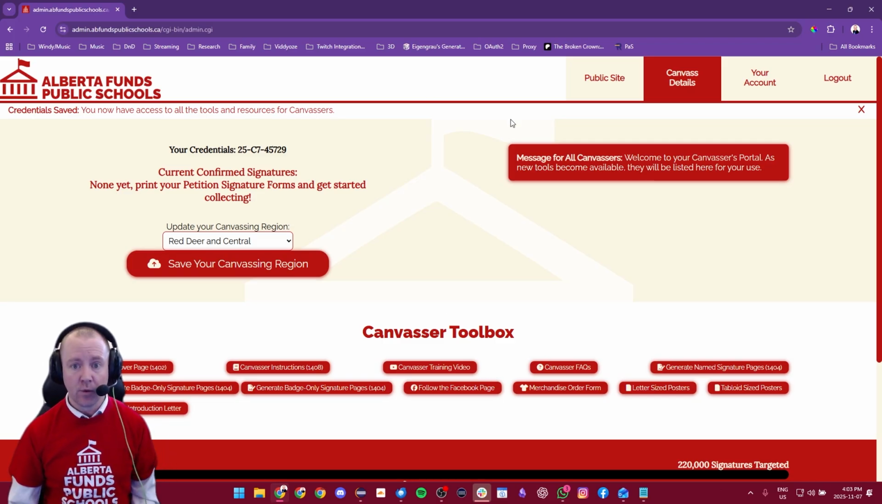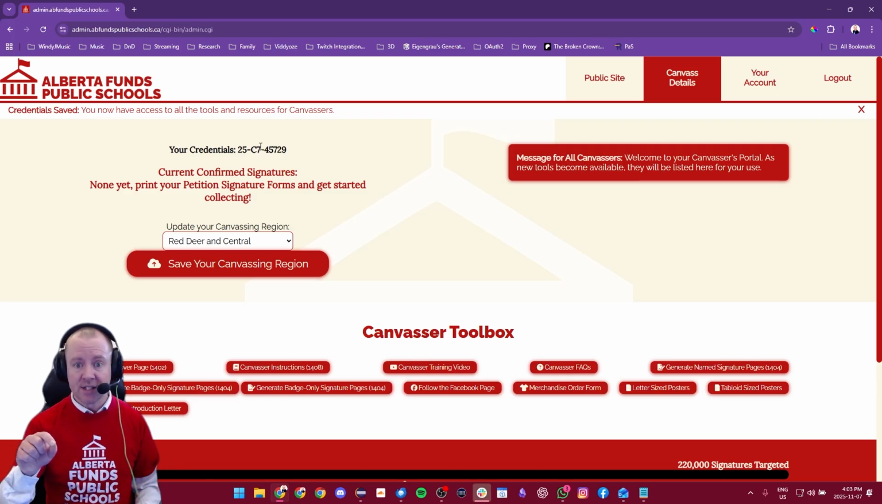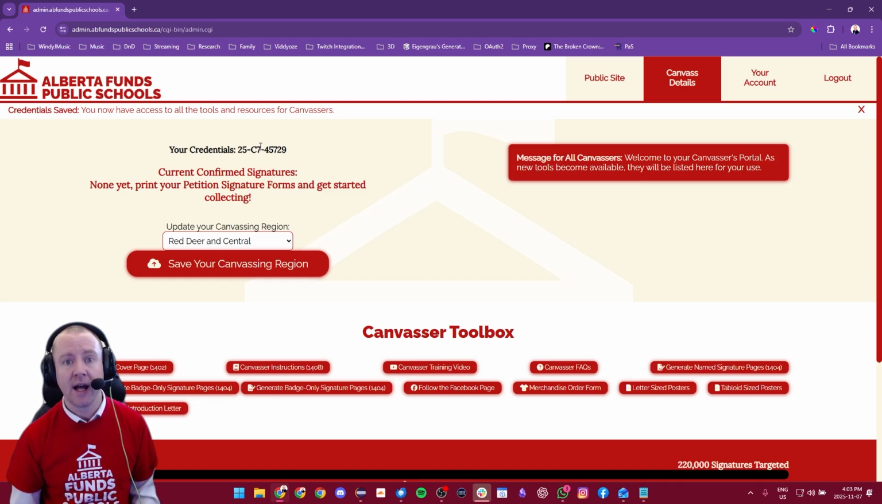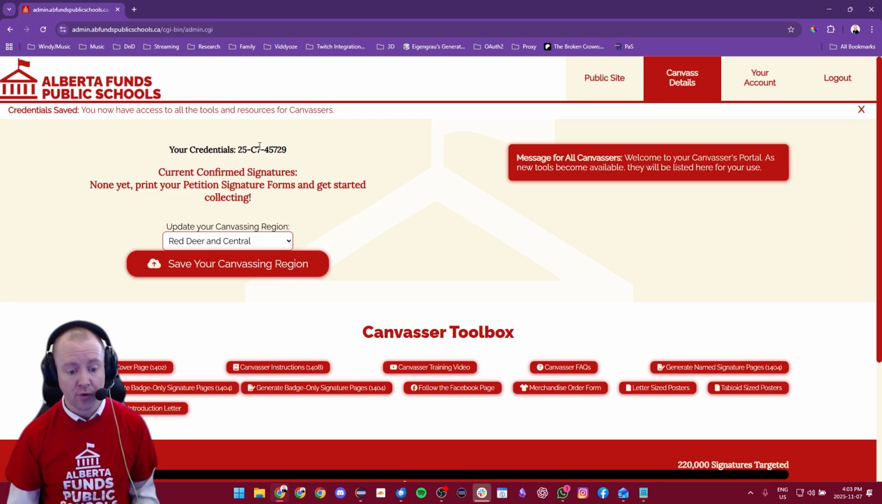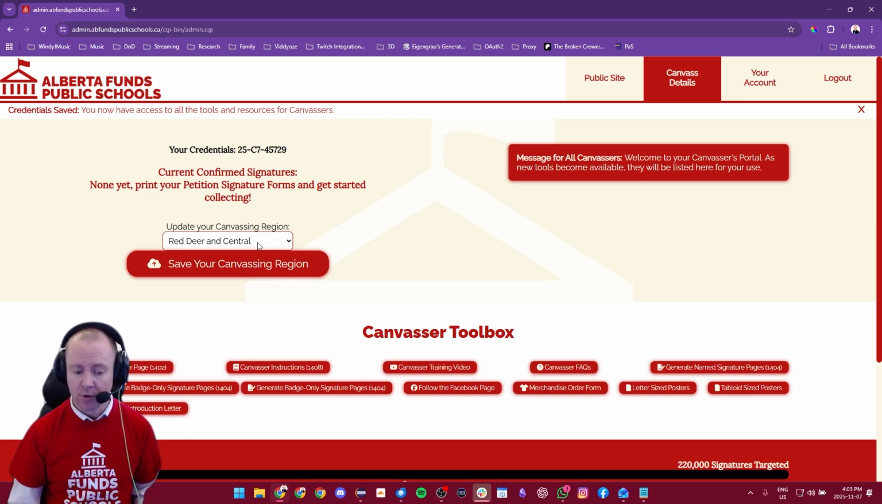We can keep track of your credentials. You can see that there. Once you have turned in some signatures to the initiative, you will see how many signatures you have turned in and that have been confirmed by our organizing team. It'll actually say that on your profile, which is fantastic. You can also, say you move in the middle of the initiative, always update your canvassing region or change it if you need to.